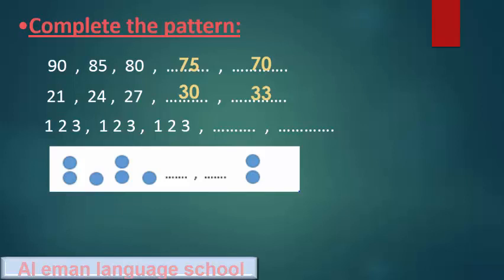And finally we have repeating pattern. 1, 2, 3, 1, 2, 3, 1, 2, 3. Yes, it's 1, 2, 3 and 1, 2, 3. And we have 2 dots, 1 dot, 2 dots, 1 dot, space, space, 2 dots. Who can tell me? Yes, it's 2 dots, 1 dot. Excellent.